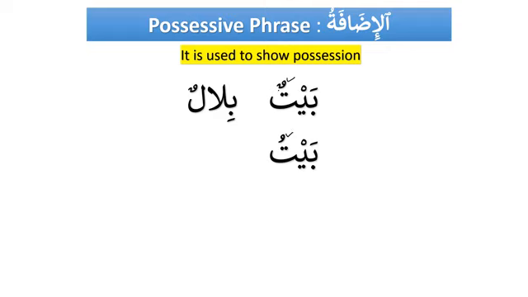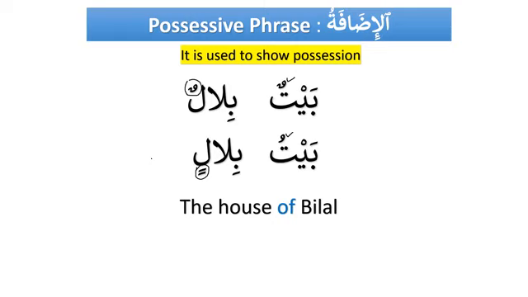Why do we say light? Because dhammatan, fathatan, and kasratan are heavy. And dhamma, fatha, and kasra are light. So number one, the noun has become light. So we see baytu. And the second noun has become bilalin. So the changes, please note down. The first change, baytun became baytu. And the second change, bilalun became bilalin. So it was marfu', but here it has become majroor. And now look at the meaning. What meaning do we get over here? The house of Bilal. That's why we discussed that it is used to show possession.